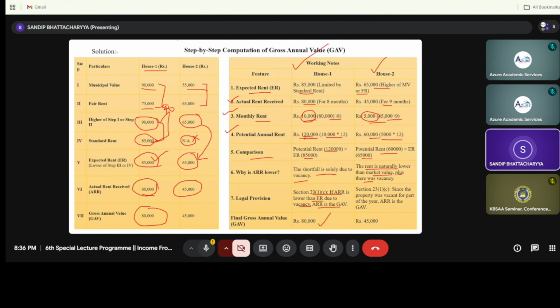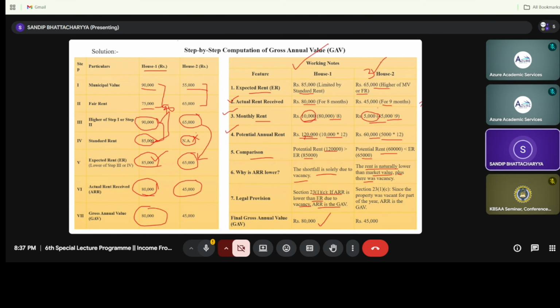From this 65,000, you need to deduct the vacancy period. What is the vacancy period of house number 2? It is actually 3 months, right?